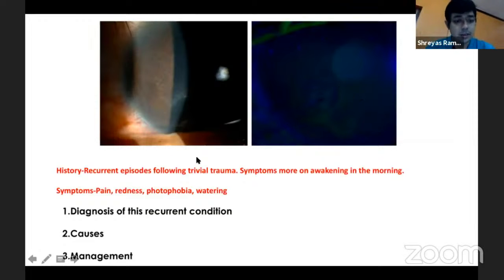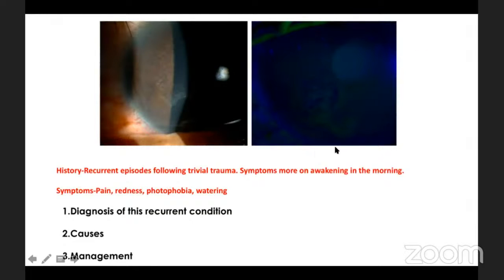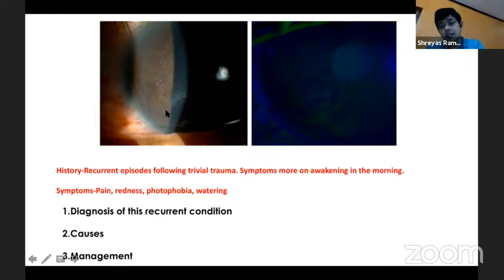What is this condition? So you mentioned that in the previous slide. Recurrent corneal erosion. The reason I've put up this photograph is that in recurrent corneal erosion, unless the patient has a very significant epithelial basement membrane dystrophy, very often you will not even see anything. The patient complains of pain and irritation, and will come to you saying that in the morning on awakening, I had a lot of irritation, pain. But a few hours later, you'll find everything is normal. So that is very typical of recurrent epithelial erosion.